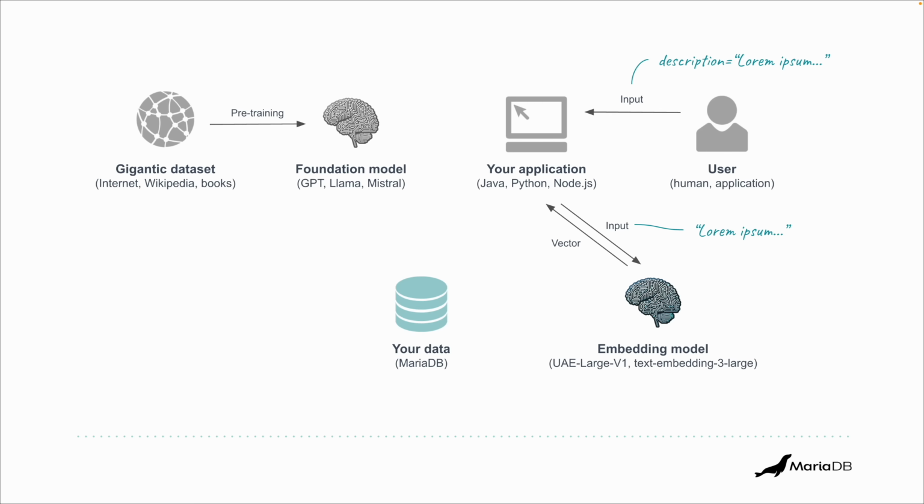Now, this input is just going to be the same string with the updated description. Just that string with text. We send it to the embedding model. There are some examples of names of embedding models. We're going to later use text-embedding-3-large from OpenAI. You send that there, you get a vector. We're going to see what a vector is in a moment.